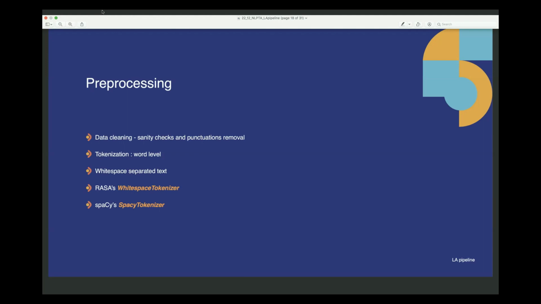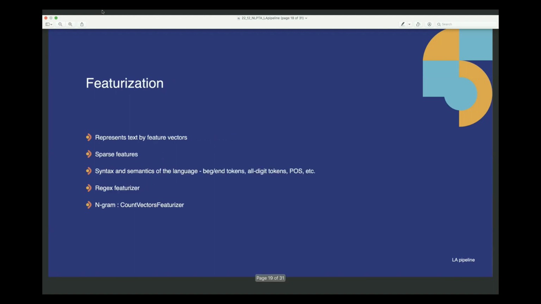So we have used Rasa's white space tokenizer, or one can use Spacy's tokenizer as well in the pipeline. So we have included sanity checks, punctuation removal, and white space tokenizer in our NLU pipeline. Now, the most important component, right? Featurization. Featurization represents basically text by feature vectors or embedding vectors.